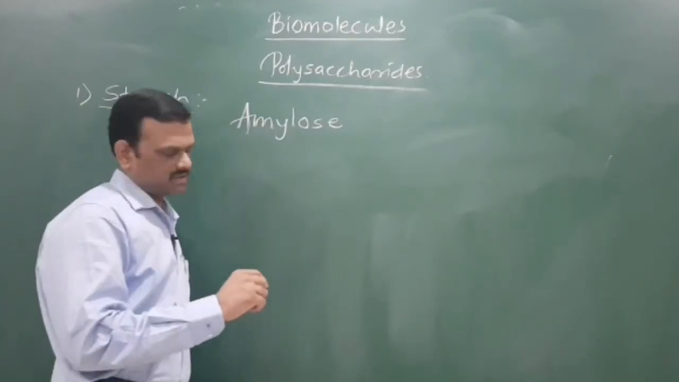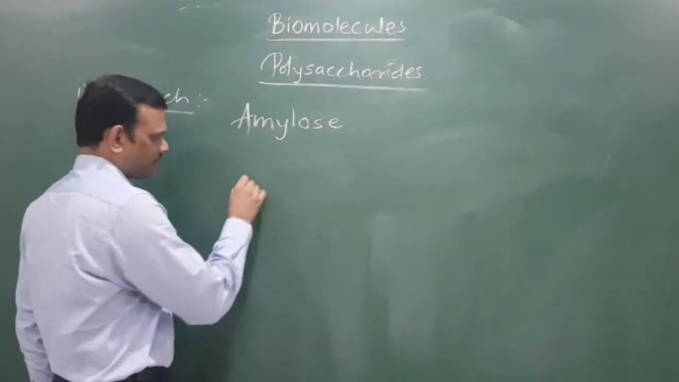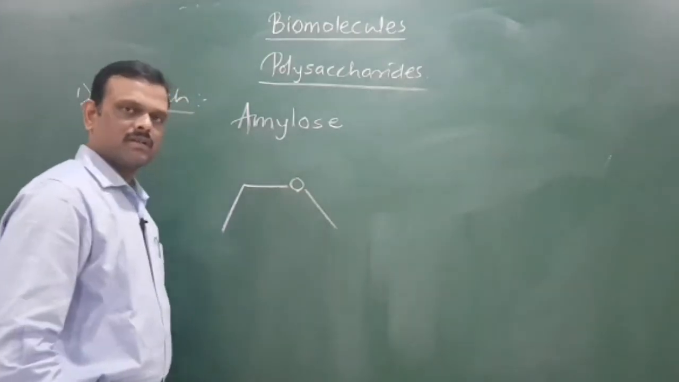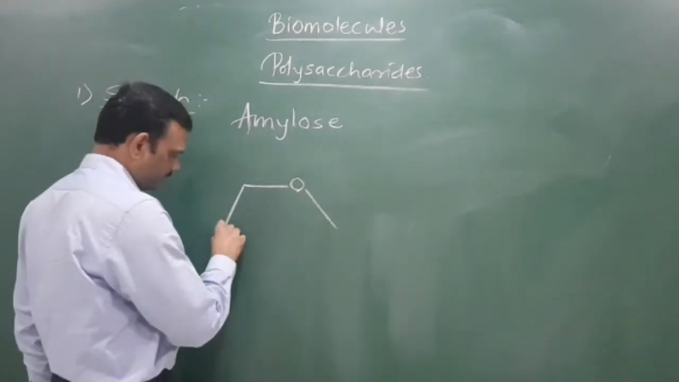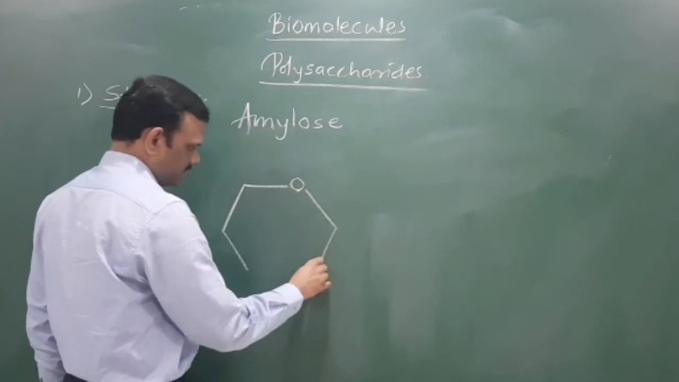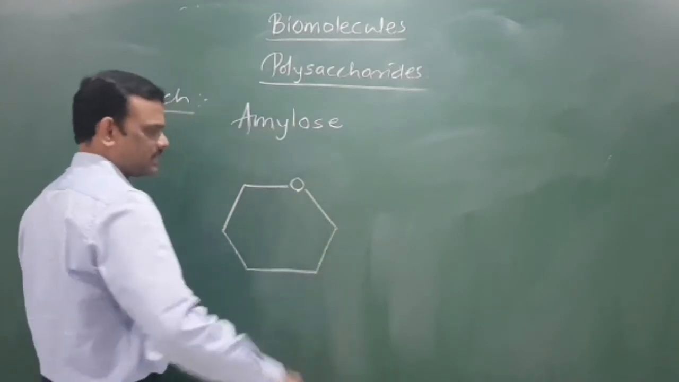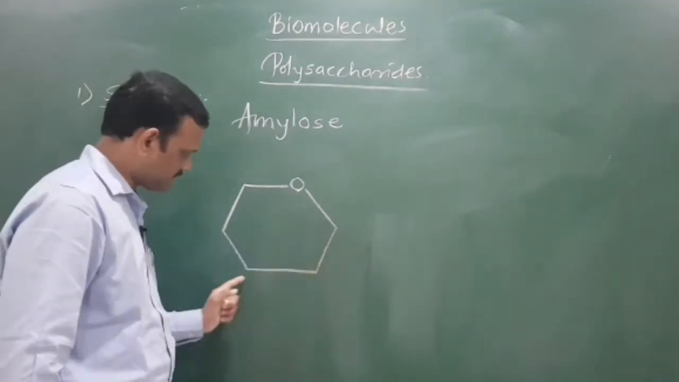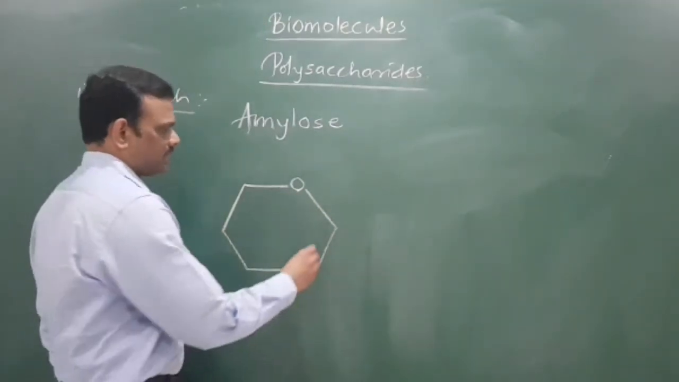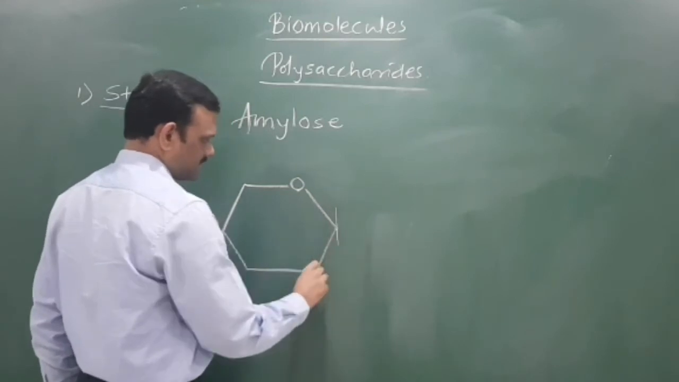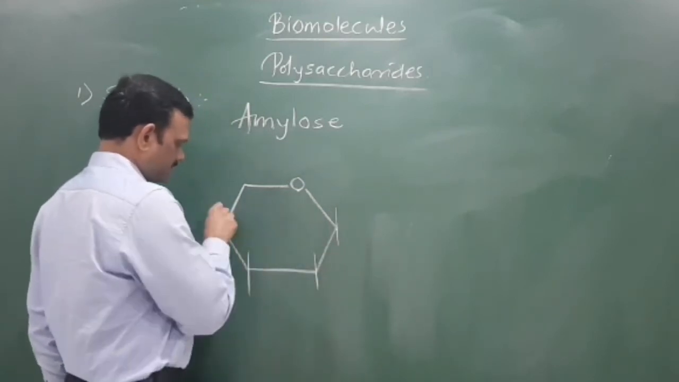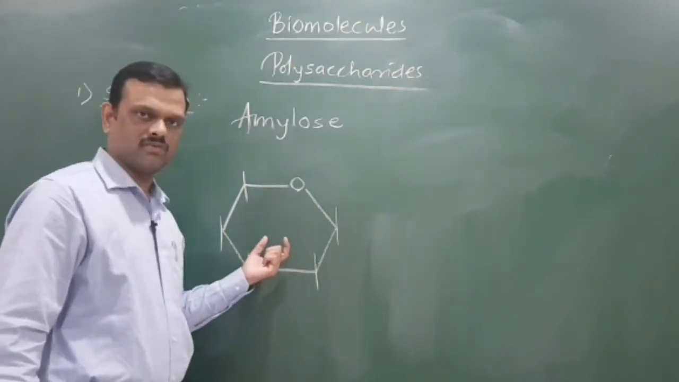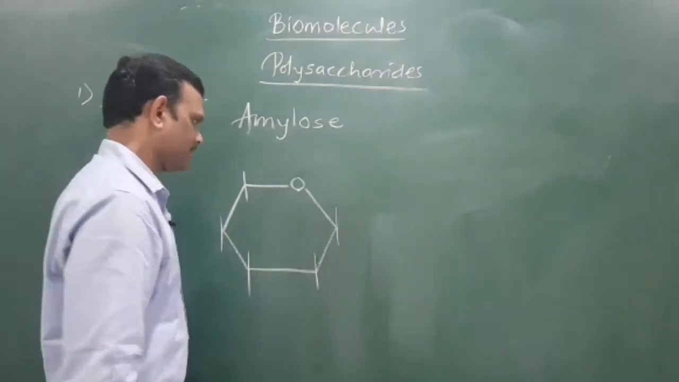First we have to draw the structure of alpha D glucose. For that purpose you must know the Haworth structure of this alpha D glucose or glucopyranose. This is the 6-membered heterocyclic ring. That means oxygen is the heteroatom and 5 carbons are arranged here. Now the linkages are like this. Already we have discussed the Haworth structure of glucose, alpha D glucose.